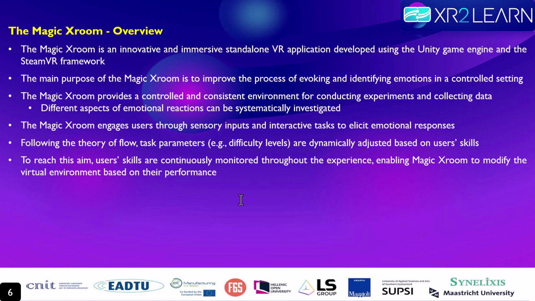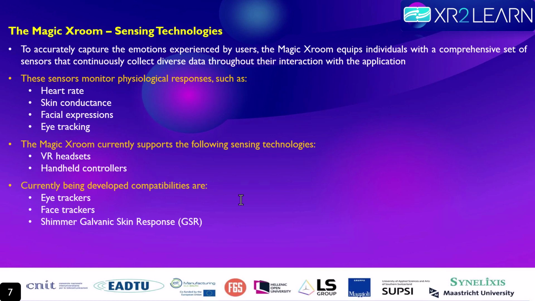The Magic Xroom engages users through sensory inputs and interactive tasks to elicit emotional responses. Following the theory of flow, task parameters, for example, difficulty levels, are dynamically adjusted based on users' skills. To reach this aim, users' skills are continuously monitored throughout the experience, enabling Magic Xroom to modify the virtual environment based on their performance. To accurately capture the emotion experienced by users, the Magic Xroom equips individuals with a comprehensive set of sensors that continuously collect diverse data throughout their interaction with the application.